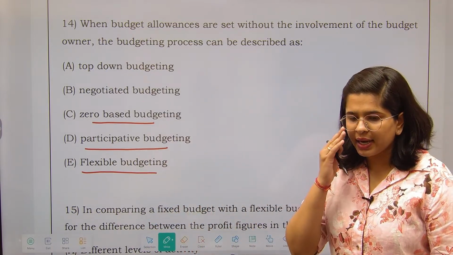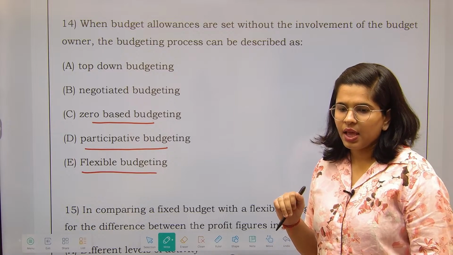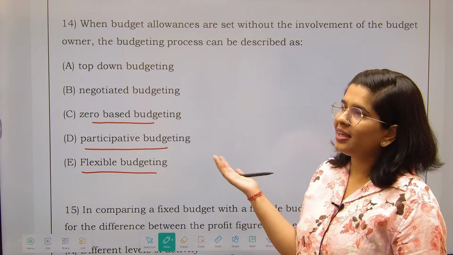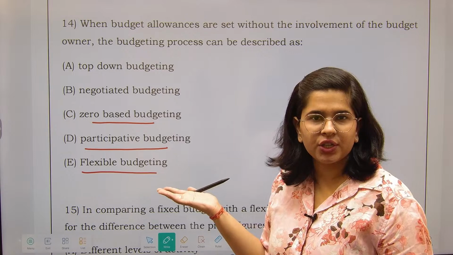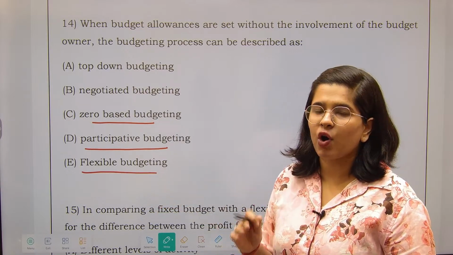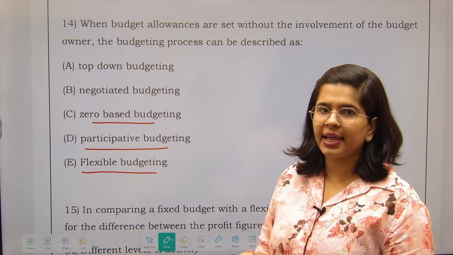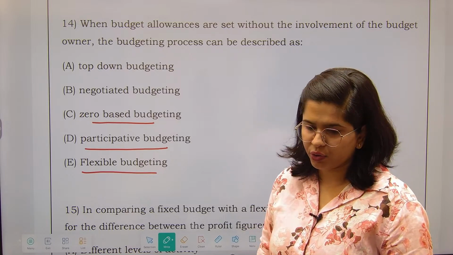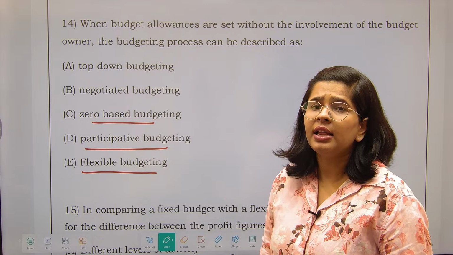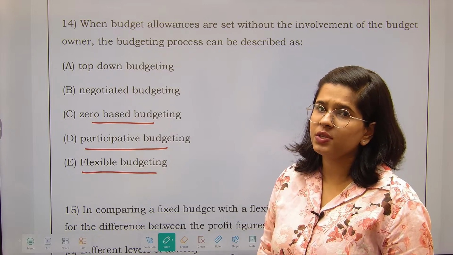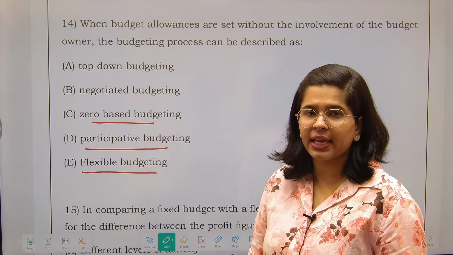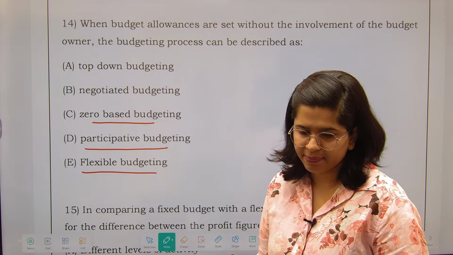Which one is the right answer? Question number 14. Now, this is a conceptual question, right? This just wants to check your concepts. You cannot find such questions directly in any other book, because they are not directly related to the calculation but with the concept.